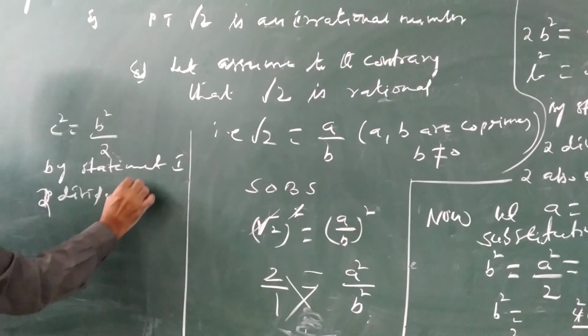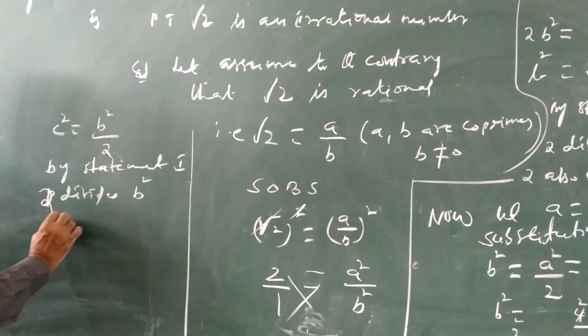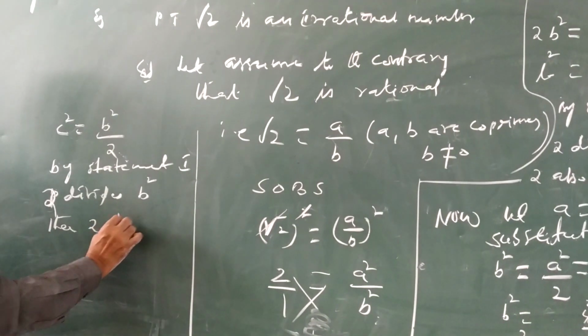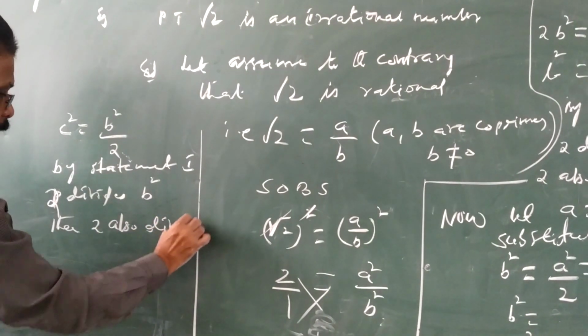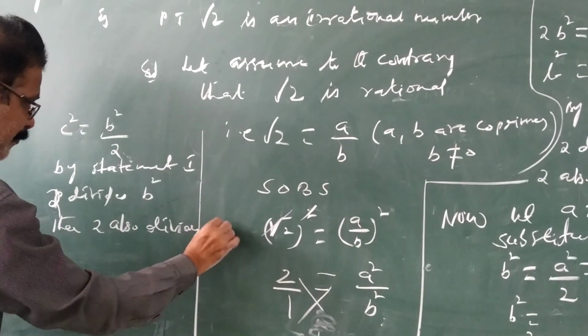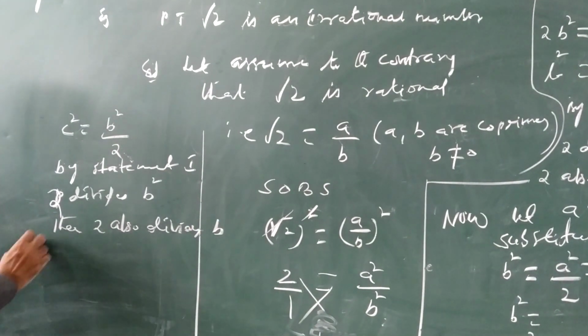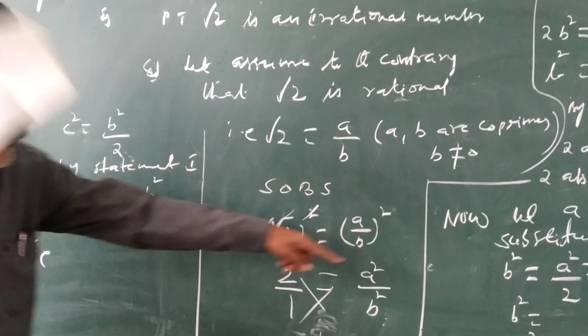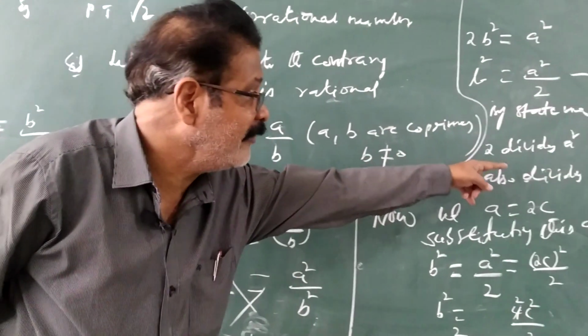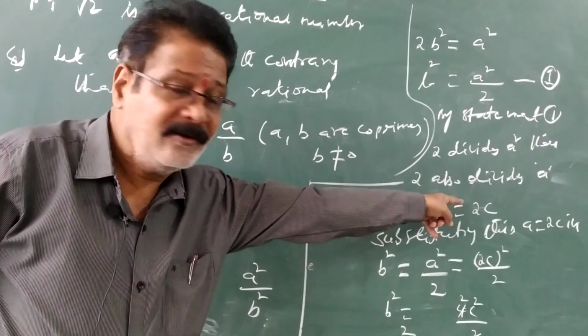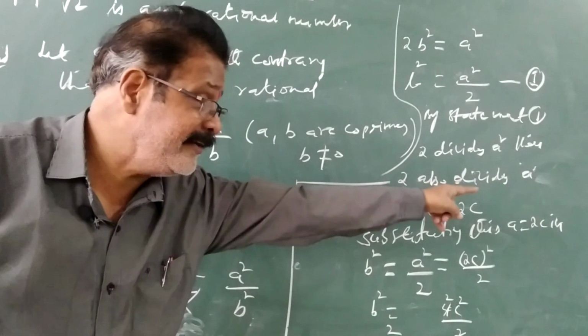If 2 divides b square, then 2 also divides b. So what is that? By the first result, 2 divides a. 2 divides a.